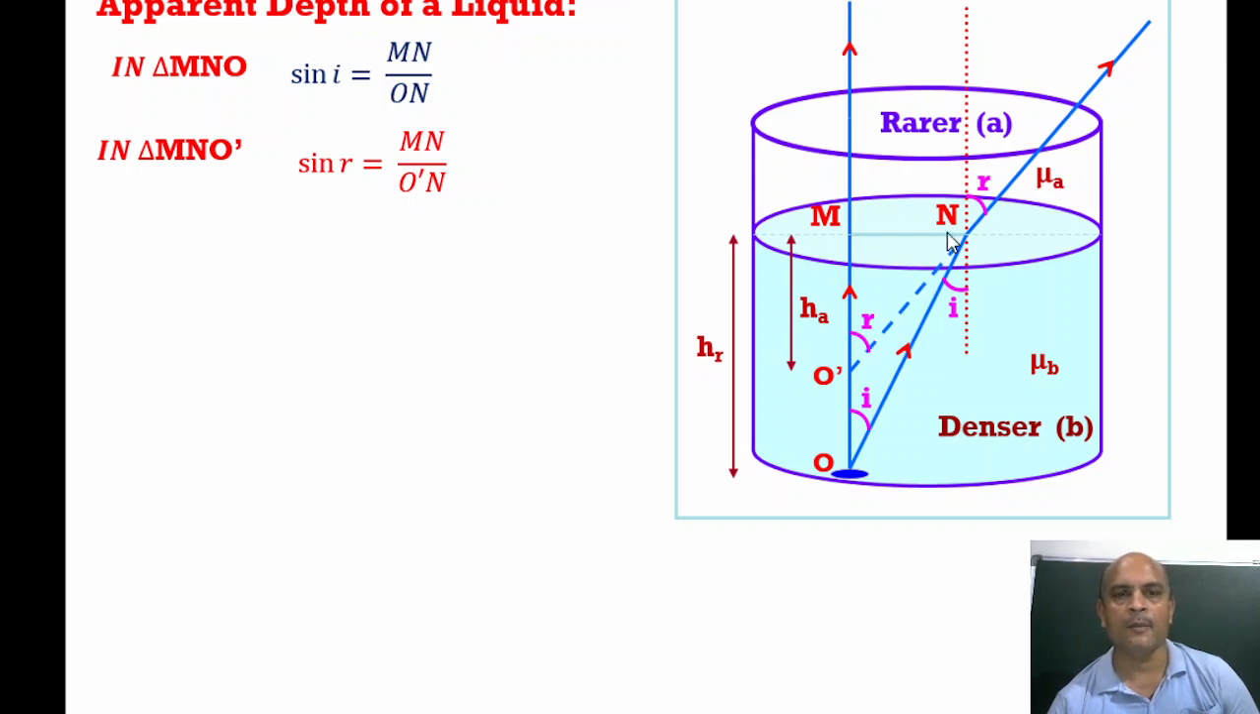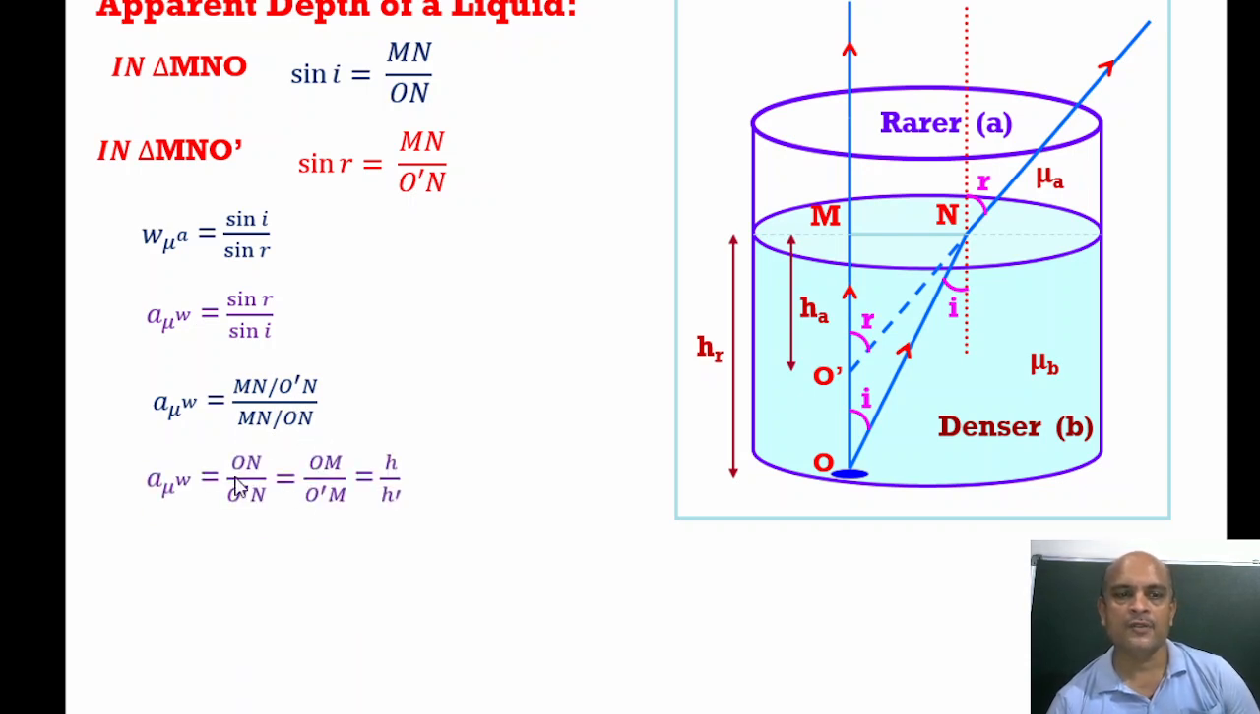Now W mu A, because light travels from water to air, or medium to air, so W mu A is equal to sin i upon sin r, or we can say A mu W. It is better to find the value of A mu W. So A mu W is equal to sin r upon sin i. Now we have to put the value of sin r and sin i. So MN upon O'N and MN upon ON, just reversed. So MN cancels, and A mu W is equal to ON upon O'N.